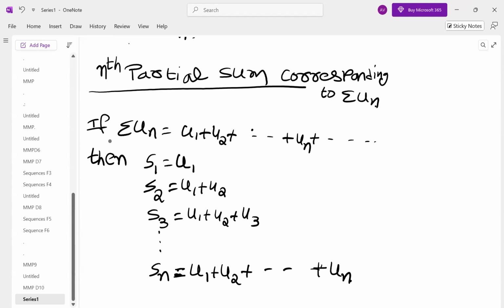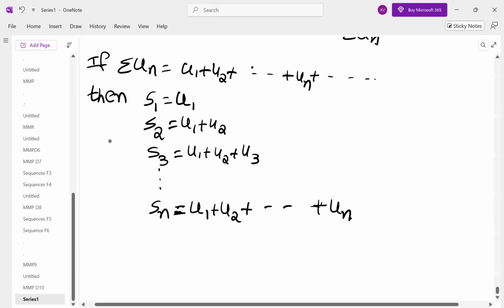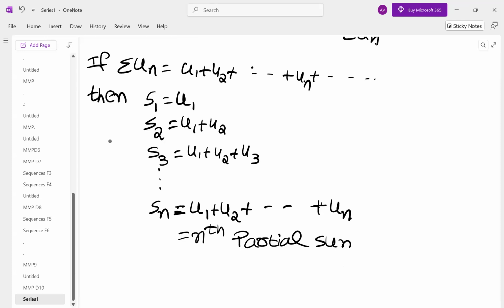What is the difference between series and nth partial sum? Summation series means it is plus and so on, there is no end. But the nth partial sum has an end point. The sum of the first n terms of the series is what is called the nth partial sum of the series.